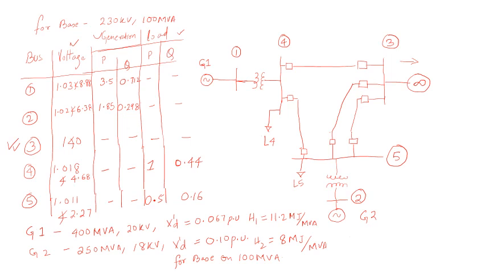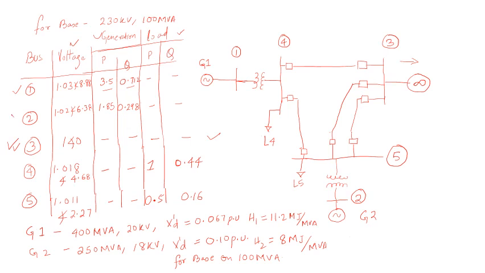It does not have any power specified; whatever power comes, it goes, so you can say that it is equal. Next is bus number 1. Bus number 1 has voltage 1 at an angle 8.8, and it is a generating bus, so it generates power 3.3 plus j0.7.